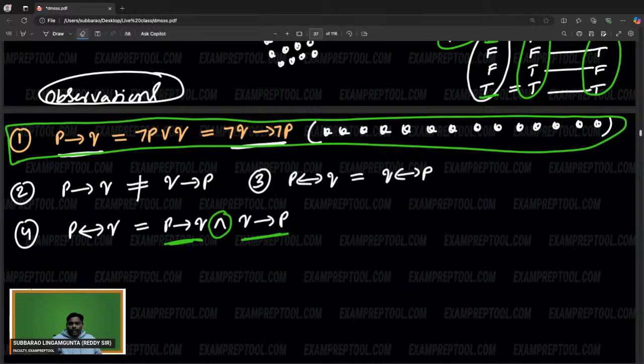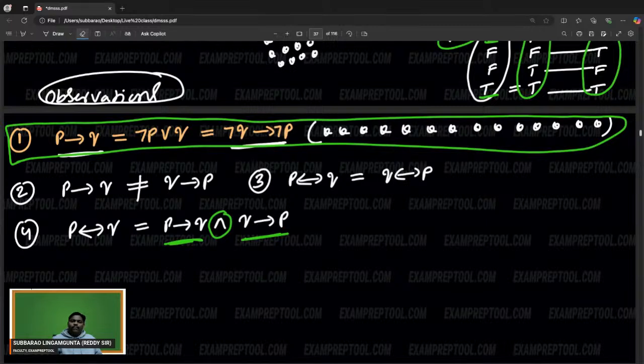Is it okay? Advait, is it okay? Can I move to next, Advait? These are the four observations. Try to understand. Bharat, you got it. Advait, you got it.